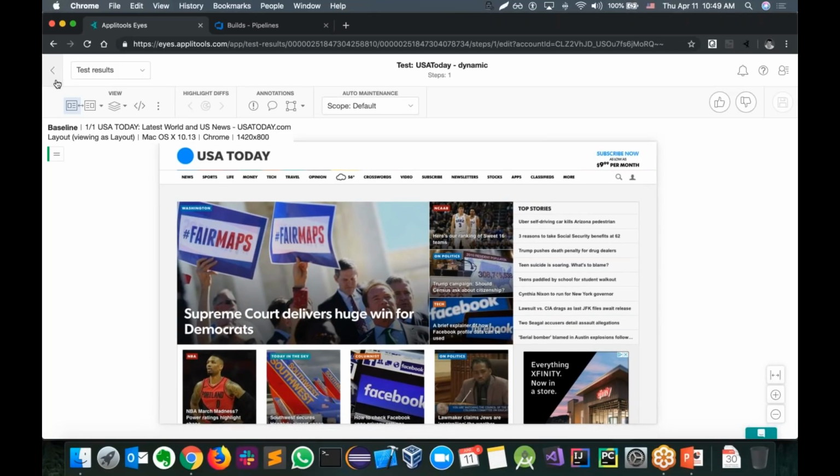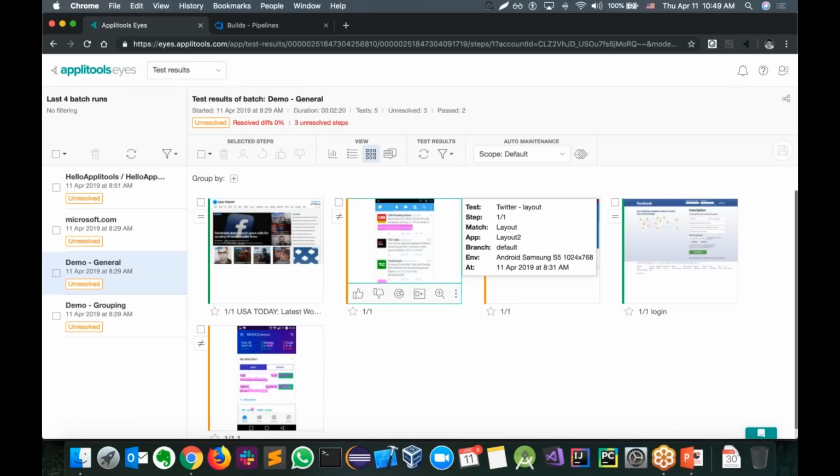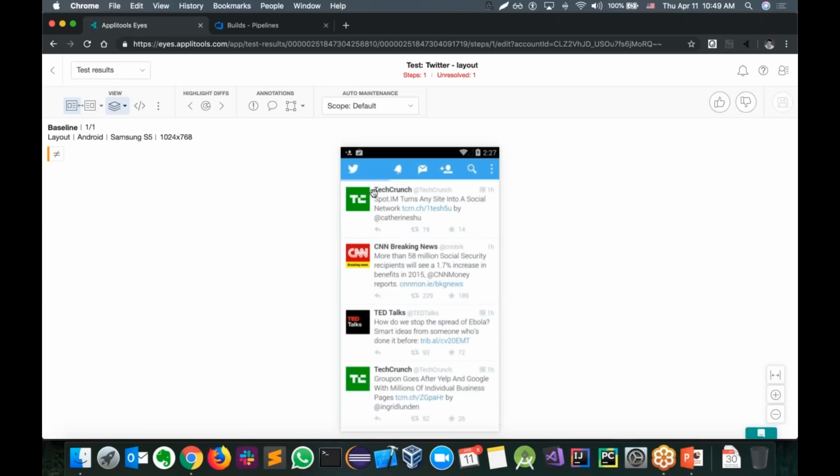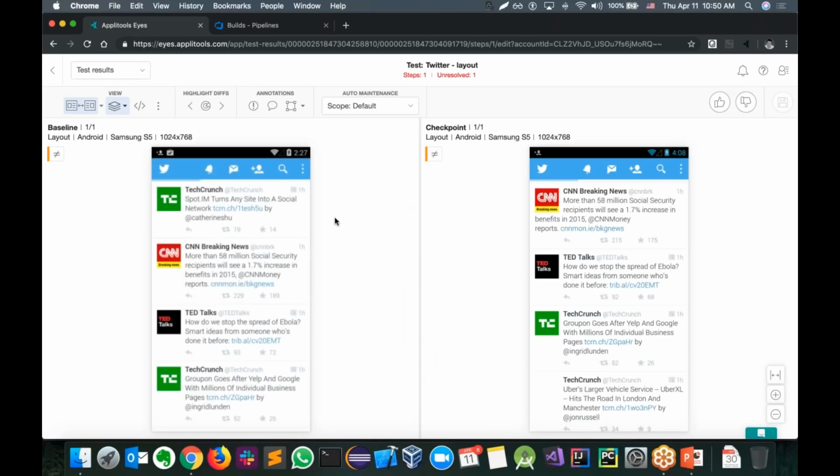Now let's see an example where a page can be broken. And this is one of them. So in the baseline, we can see that all the text should be aligned right next to the logo, right? This is a mobile application, and we're trying to validate that it's not broken between releases. Let me put them one next to another, and we can see that in the checkpoint, the text broke right under the logo, and this is flagged as a mismatch.